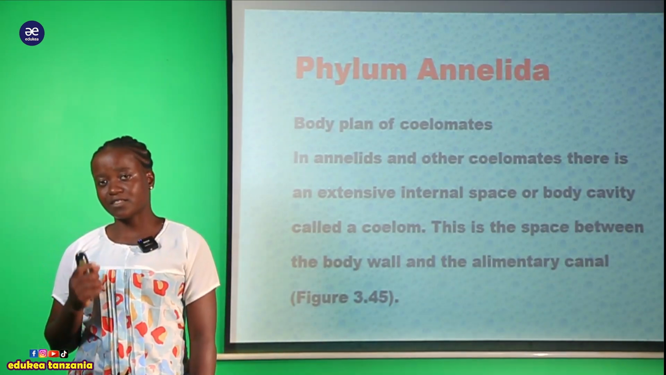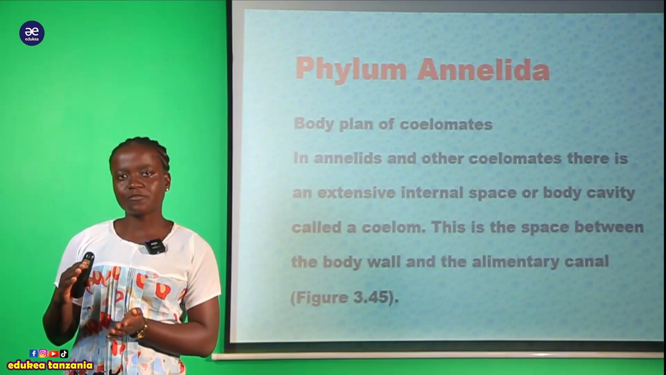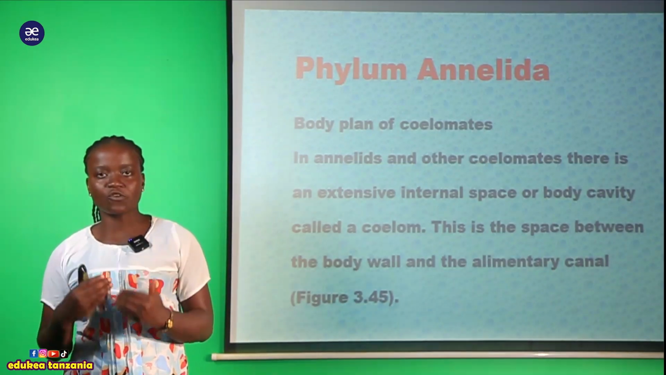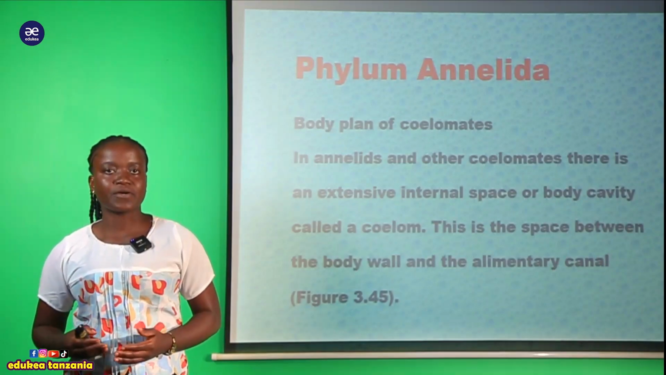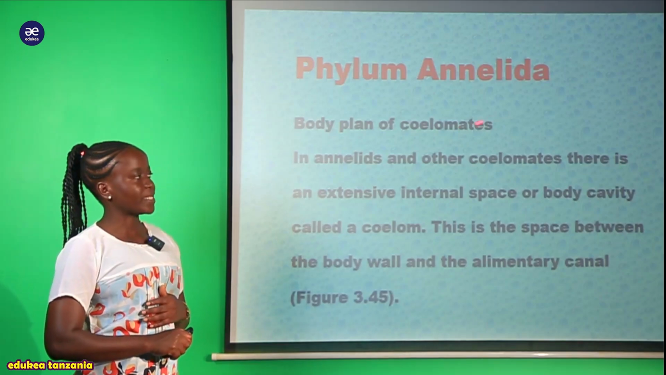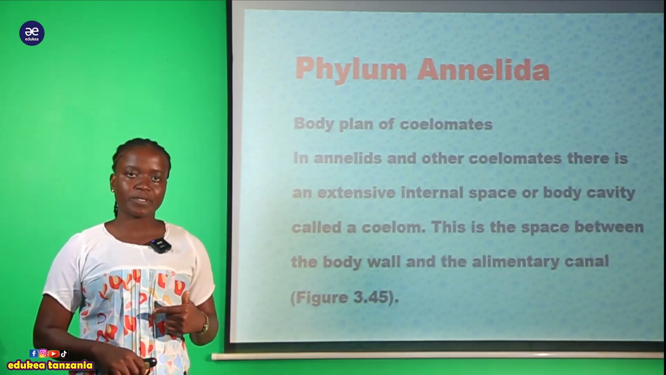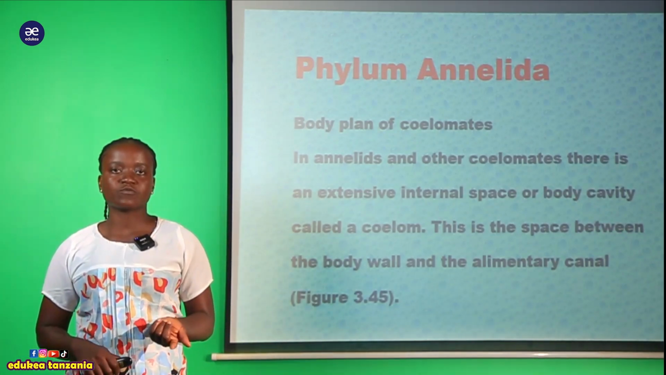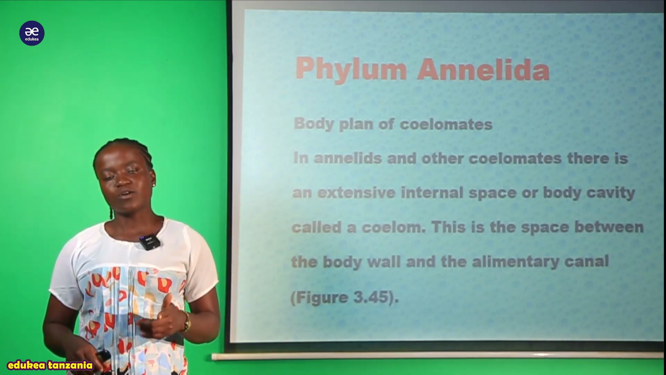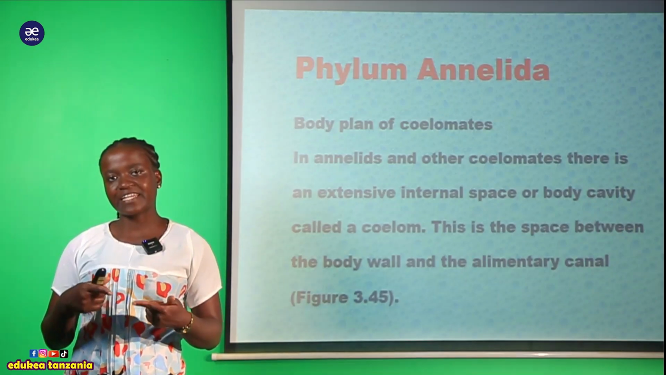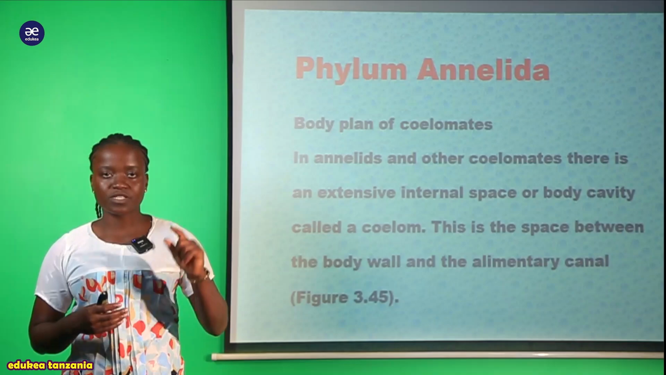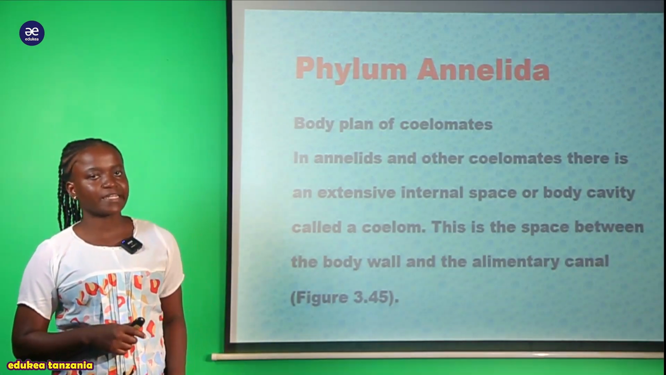This organism is coelomate. So what does coelomate mean? And also the function of the coelom within the body is what we are going to discuss. So we can say the body plan of the coelomate. What are the coelomate? We said an example of coelomate is Annelid. So how is the body plan of our Annelid coelomate? Now let's move together to see the coelomate of this Annelida.